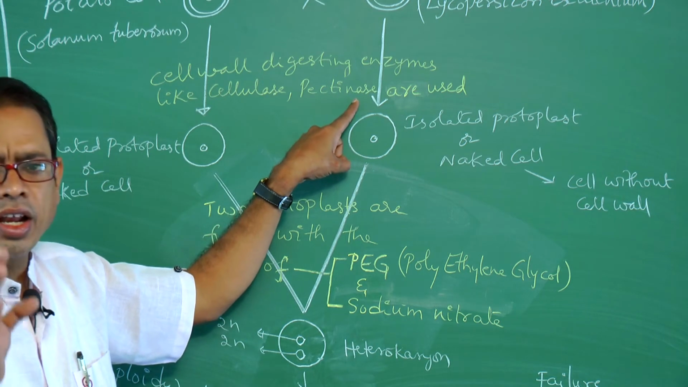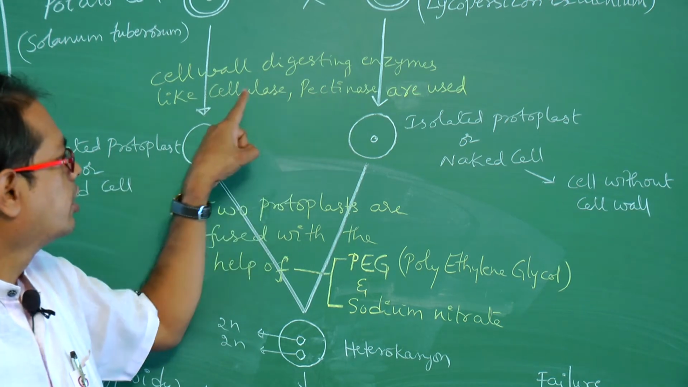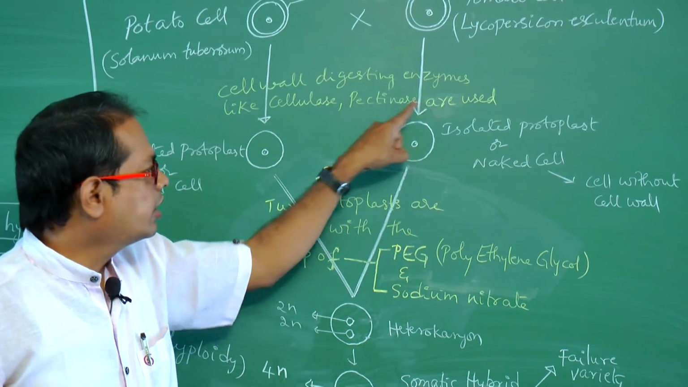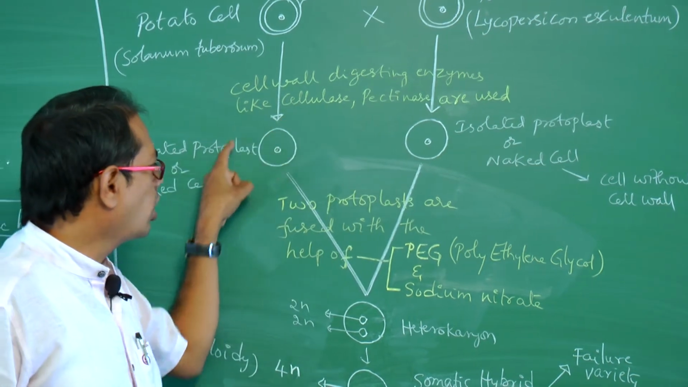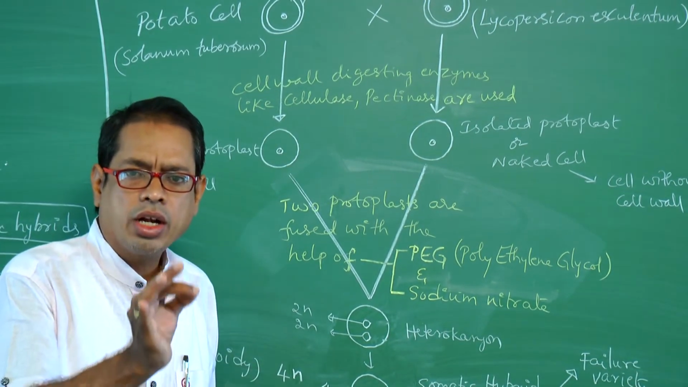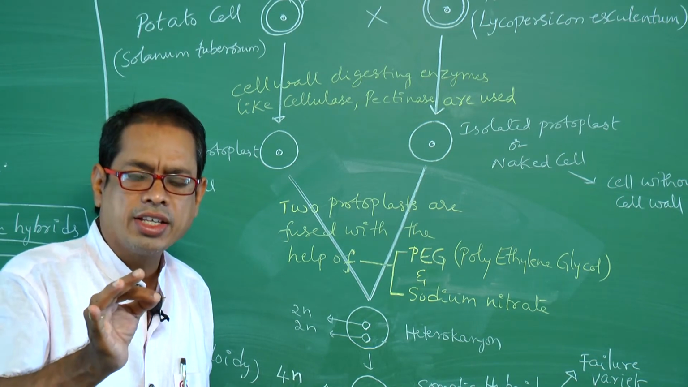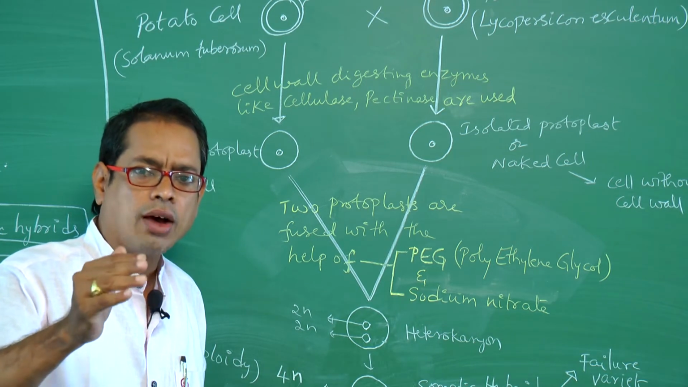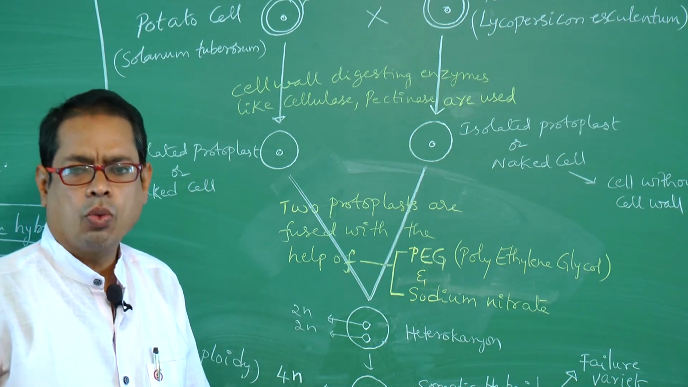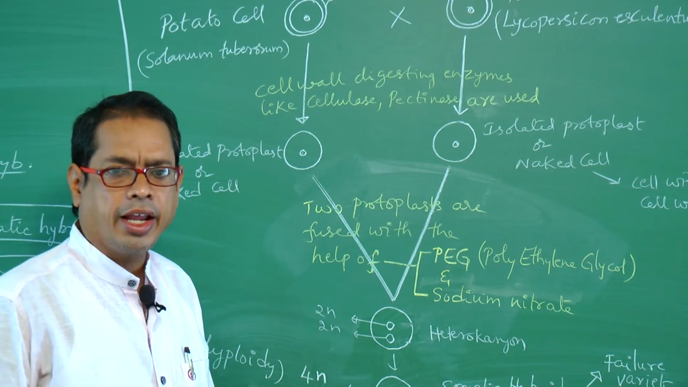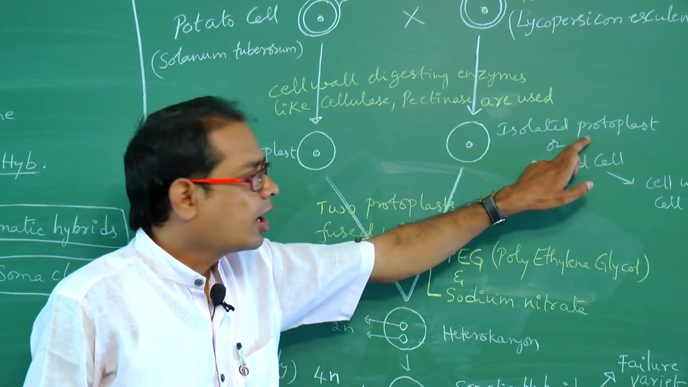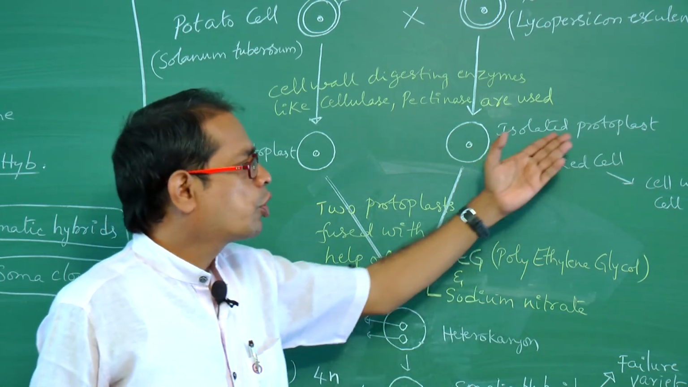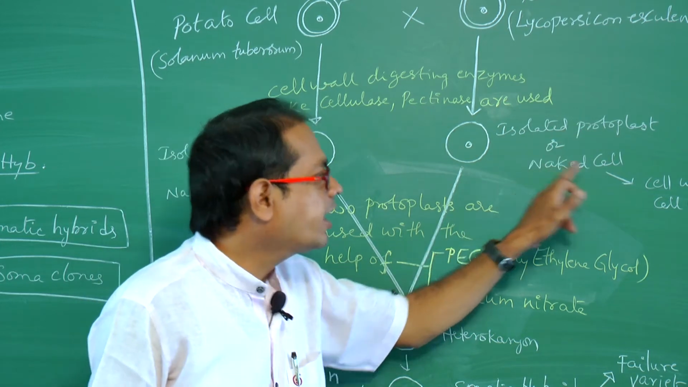Pectinase enzyme is useful for digesting the pectins. Cellulase enzyme is useful for digesting the cellulose. So, finally, cell wall is removed. These two enzymes are used for removal of cell wall. So, finally, what structure will be obtained? Protoplast. Isolated protoplast will be obtained. The cell without cell wall is called protoplast, also called naked cell.